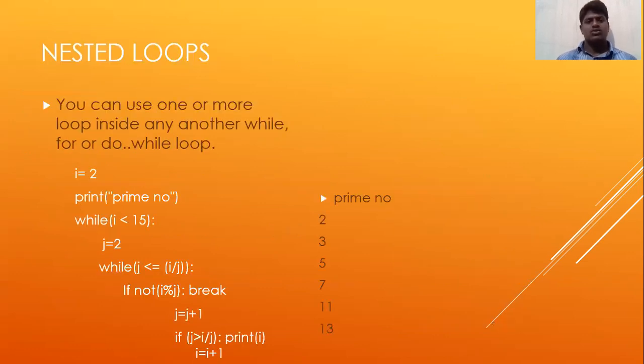Nested loops. We can use one or more loops inside any other while, for, or do while loop, called nested loops. We have taken input i equal to 2, print prime number, while i less than 15, j equal to 2, while j less than or equal to i by j. If not i percentage j, break, j equal to j plus 1. If j greater than i by j, print i, i equal to i plus 1. And the prime number output will be shown on the screen.